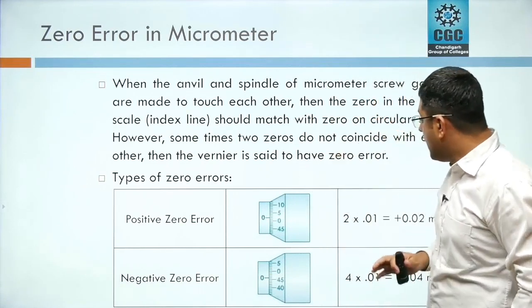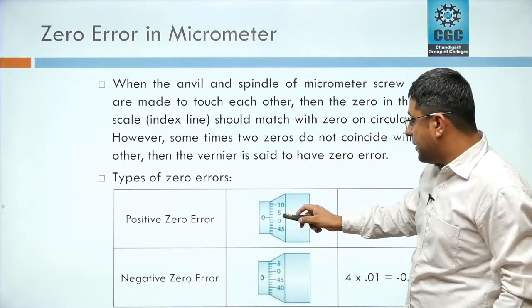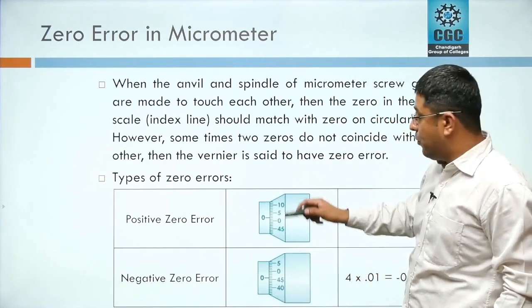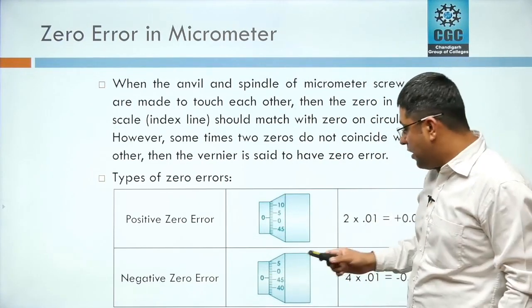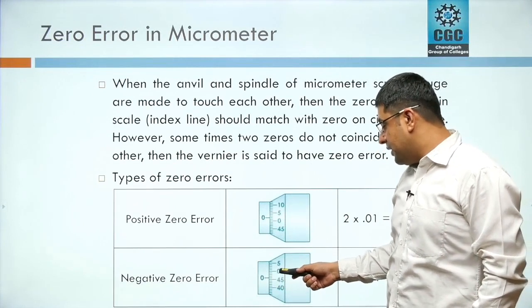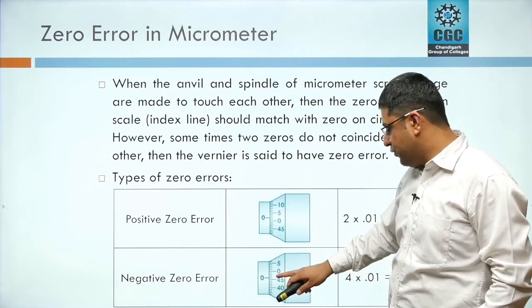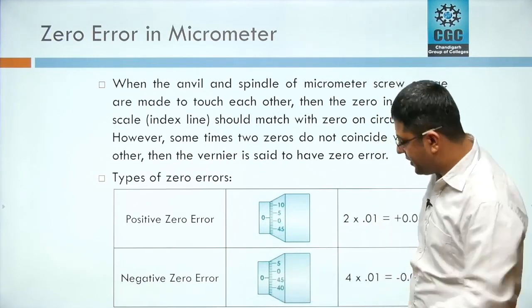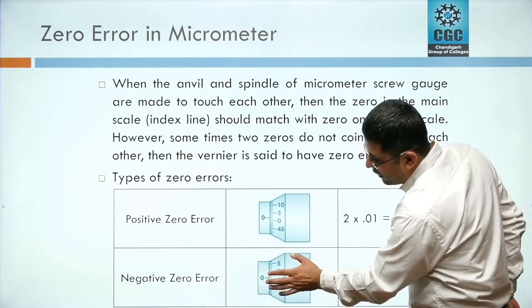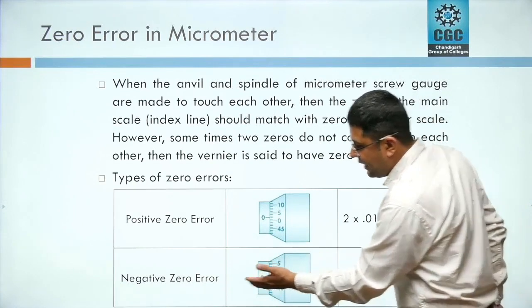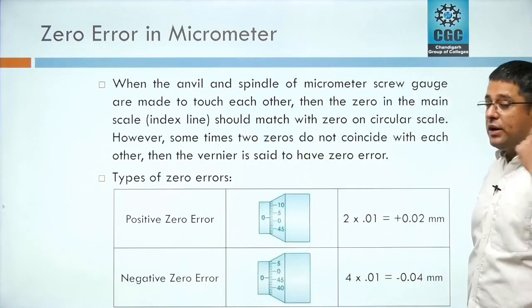Okay. Now, if the zero on the thimble lies below the indexing line or zero of the main scale, in that case it is a positive error. And if the zero on the thimble lies above, here you can say it is above the zero. From this figure you can see zero on the thimble is above the zero of the main scale or the indexing line, then this is a negative error. Now how to calculate this error?